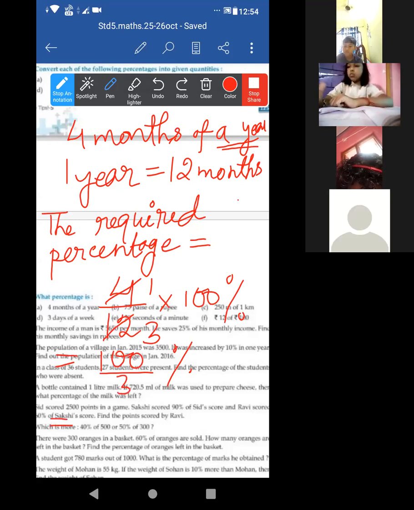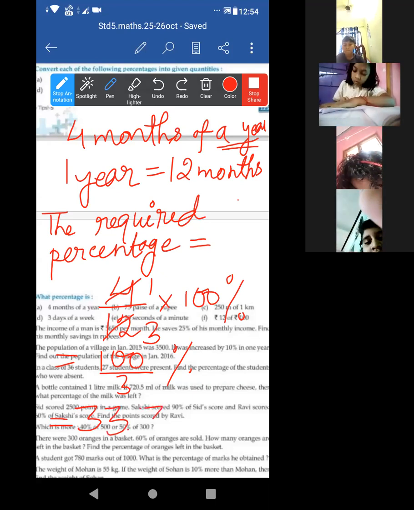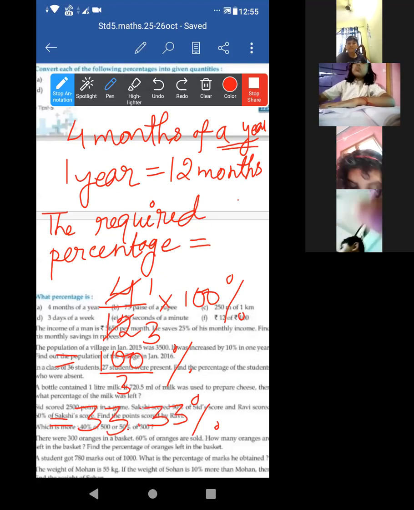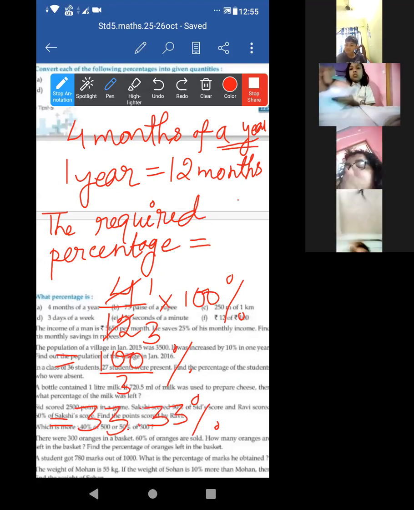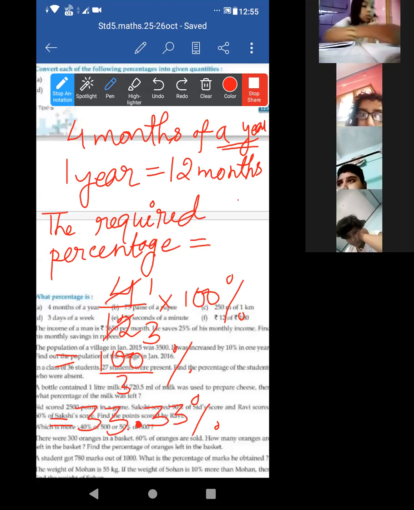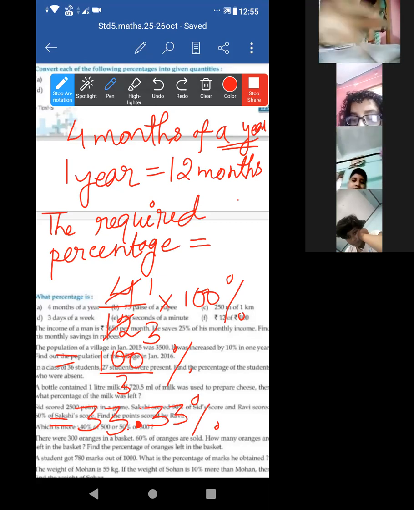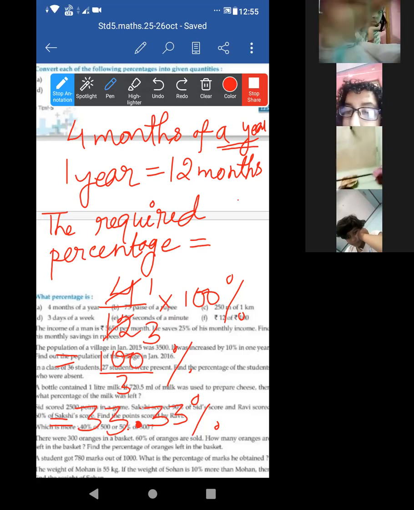Now it will be 33.33, na? Take 2 places after the decimal. I have taken 2 places. You can take 1, no issue, because it is not ending.